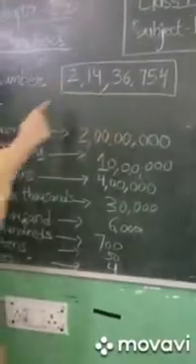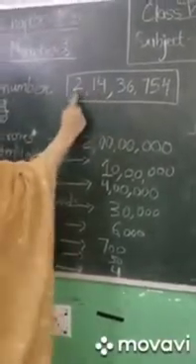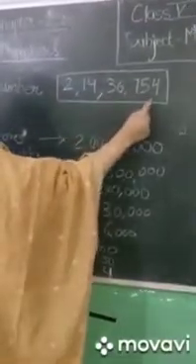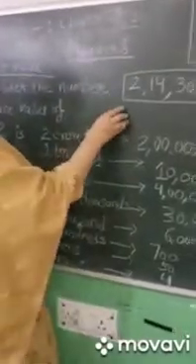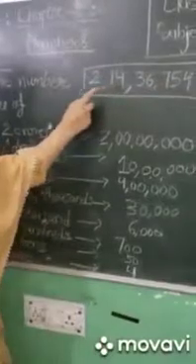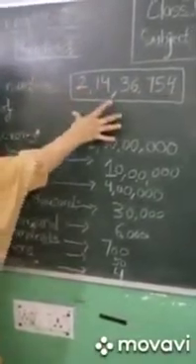So the number is 2 crore 14 lakh 36,754, as we discussed earlier. If someone tells you to find the place value of 1 here, how can you write it? We discussed every digit's place value in this number, fine?